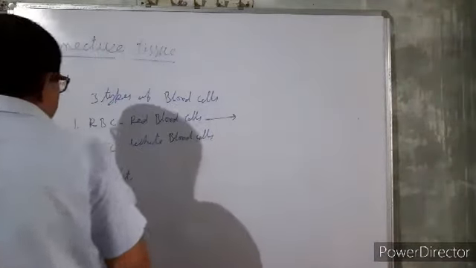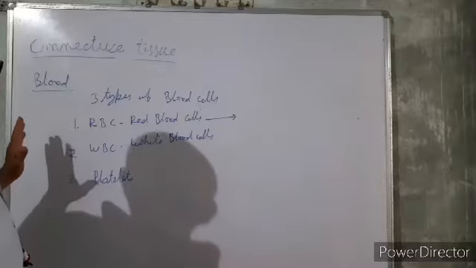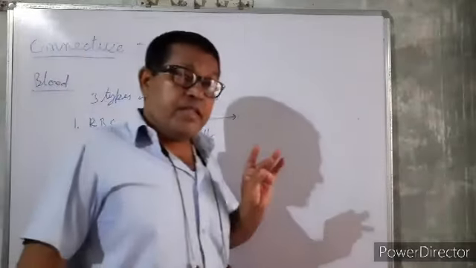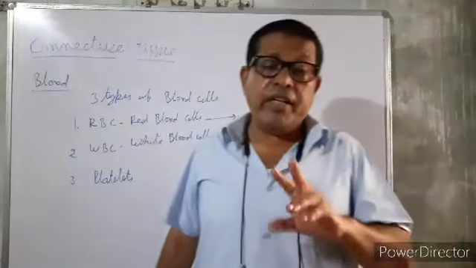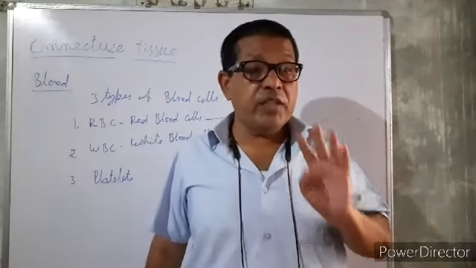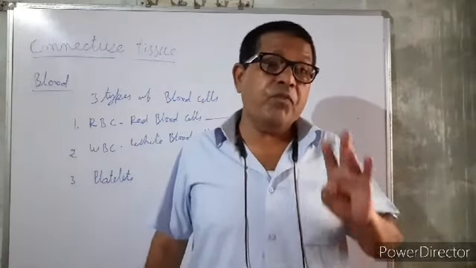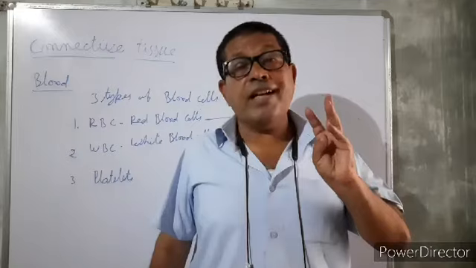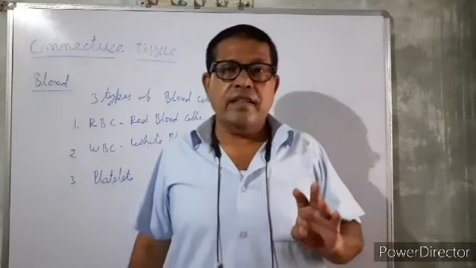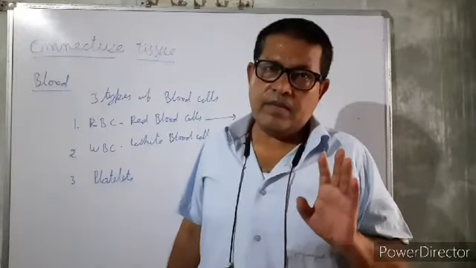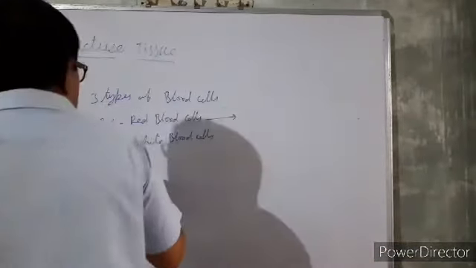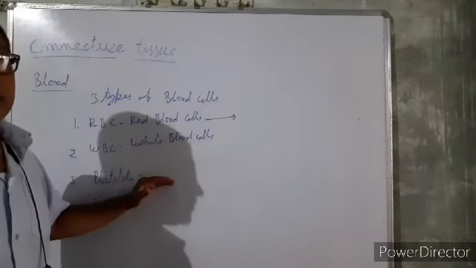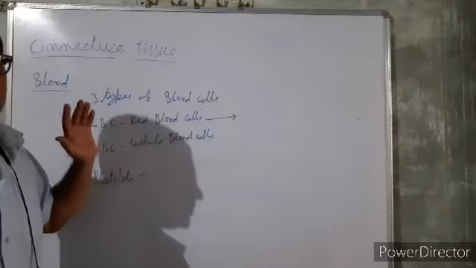So now, RBC and WBC are living components of the blood, while plasma and platelets are non-living components of the blood. Next, these platelets help in the clotting of the blood.